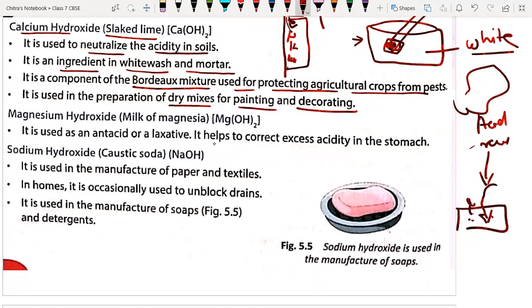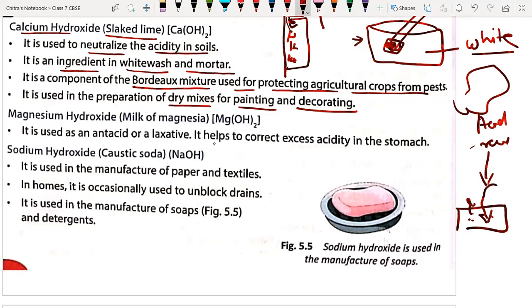That white dry mixture is also made up of bases. Generally, calcium carbonate is dissolved in water, and that paste is used. Magnesium hydroxide, very important.